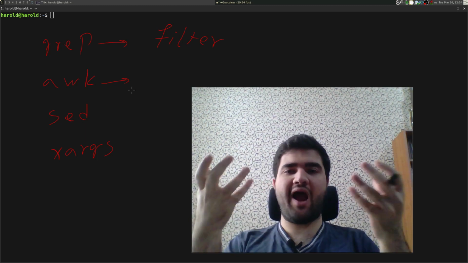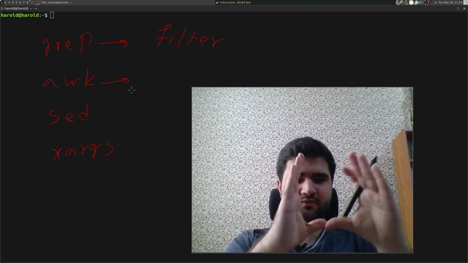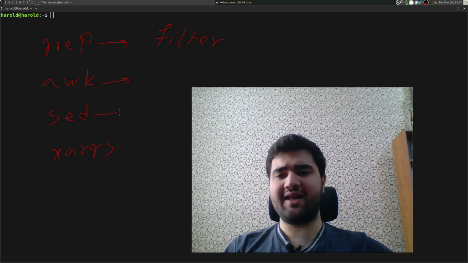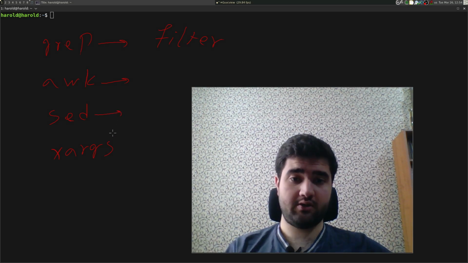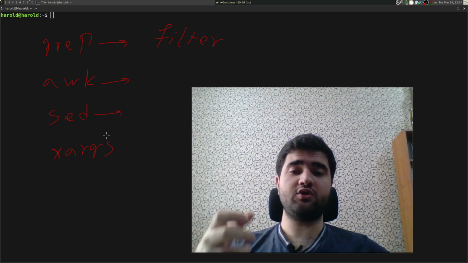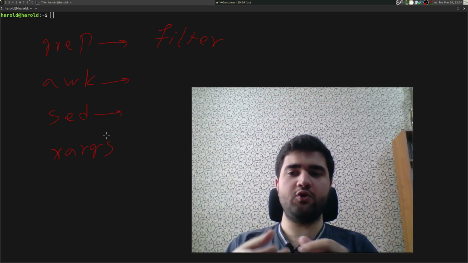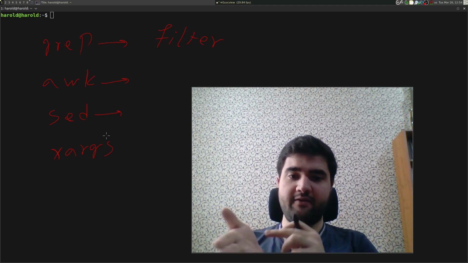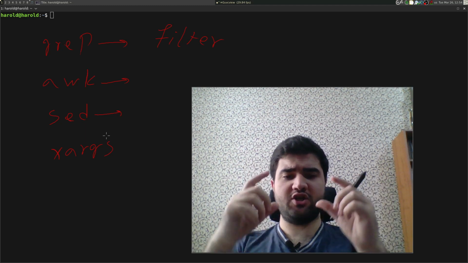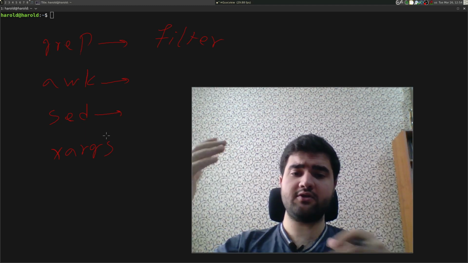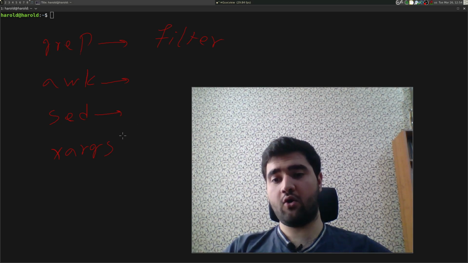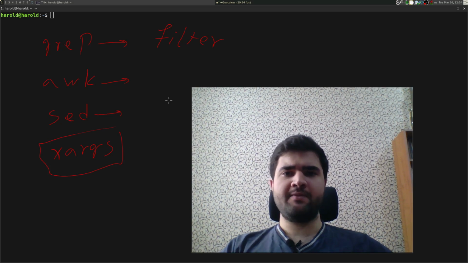It separates your output. It will cut it down to small pieces, and with sed you can edit the output. You can change it. With grep and awk, you can just filter your output. When you're using sed, you can edit some files. You can edit some config files. You can change an IP in lots of config files, change it from X to Y and other things. And with xargs, you can pass those output to another command.